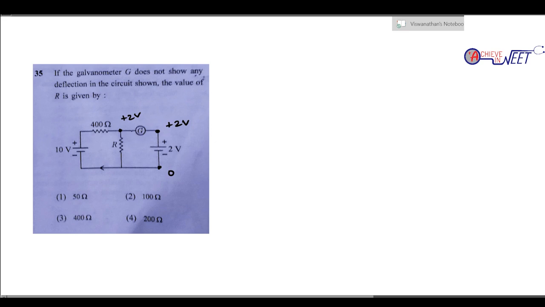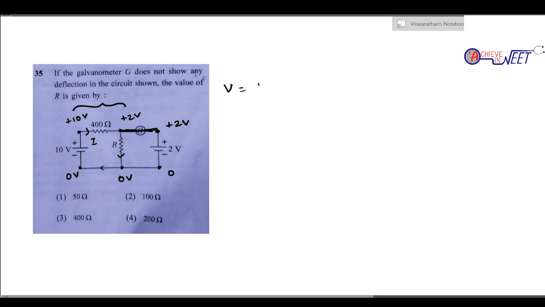It is simply connected by the wire, with no galvanometer. And we know very well it will maintain plus 10 volt here, and if this maintains 0 volt, then this is 0 volt. So now you see it becomes a very simple formula, removing the galvanometer. Let us say the current in the circuit is I. This I current passes here, and it should also pass through this R resistance. Now we know very well what the potential drop across this 400 ohm is.